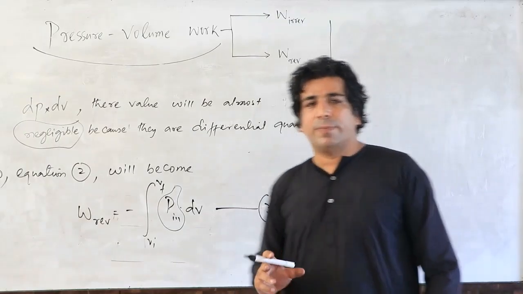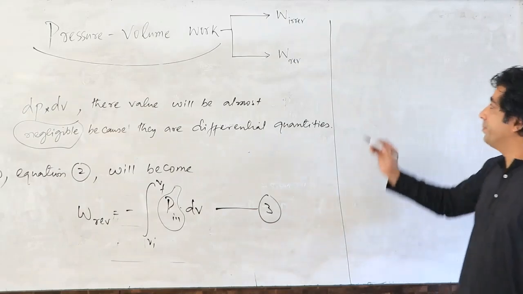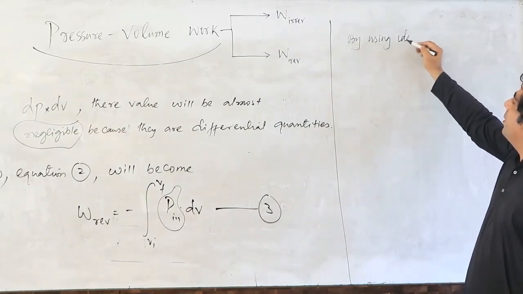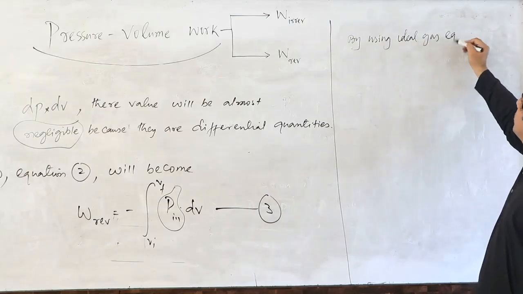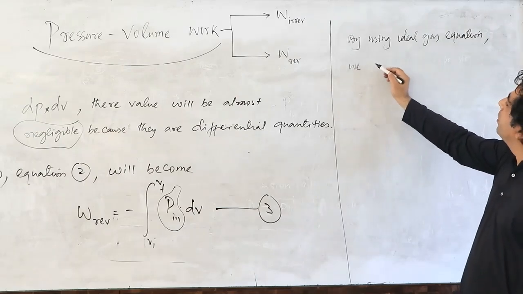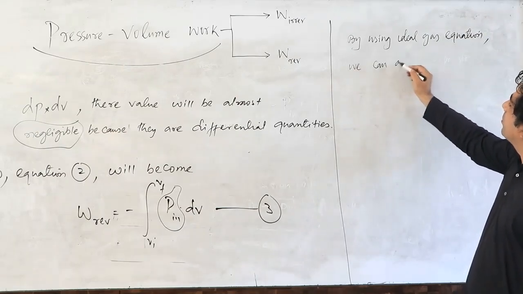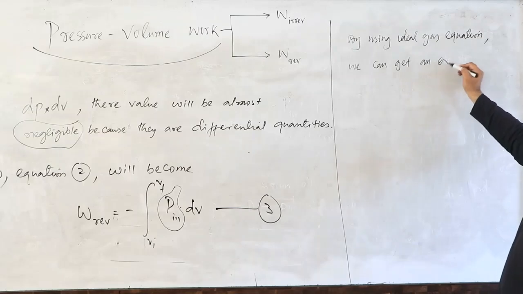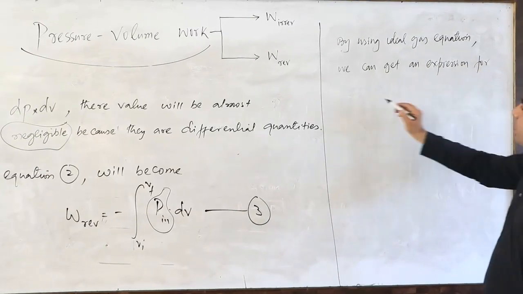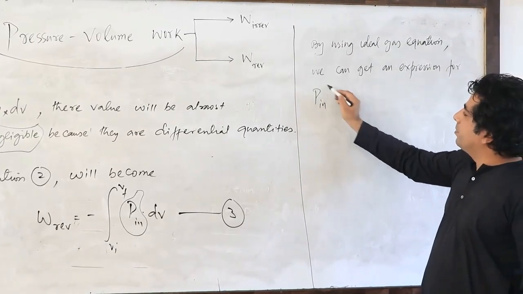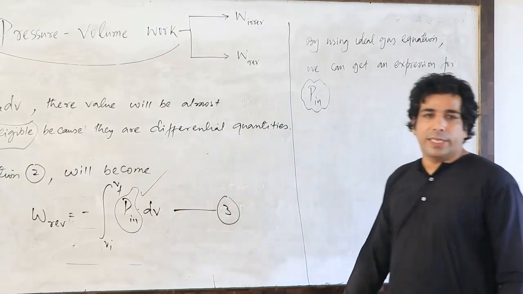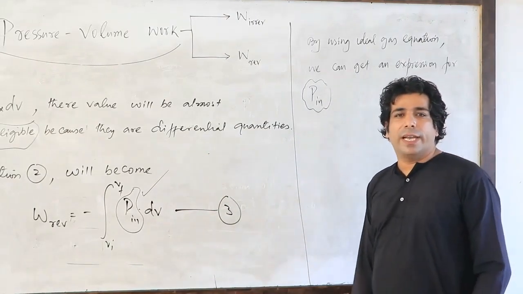So, my dear friends, by using the ideal gas equation, we can get an expression for P internal, that is the pressure of an ideal gas.